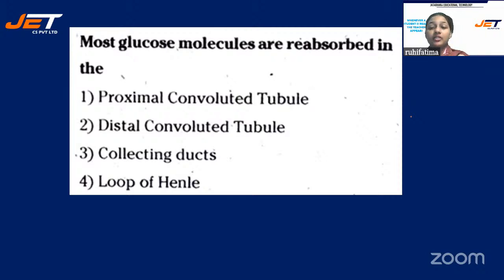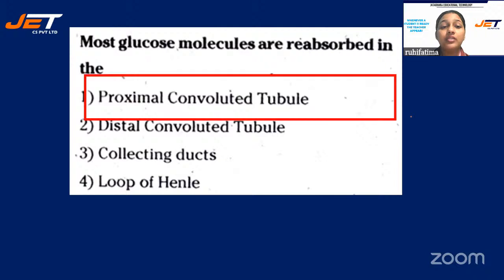Please pick up the right option, students. All right. The correct answer for this question is option number one. Proximal convoluted tubule is the right answer. Most glucose molecules are reabsorbed in the PCT of the nephrons.